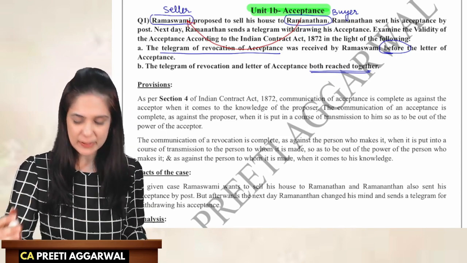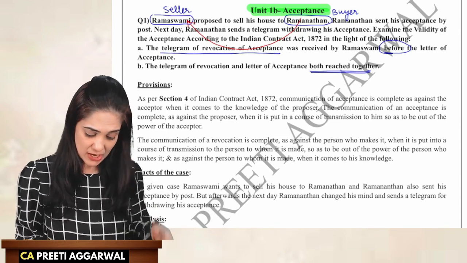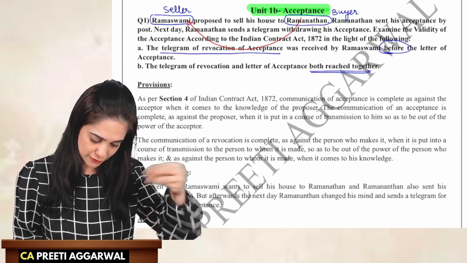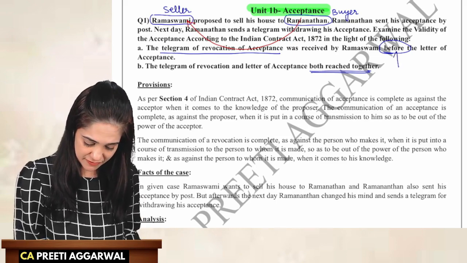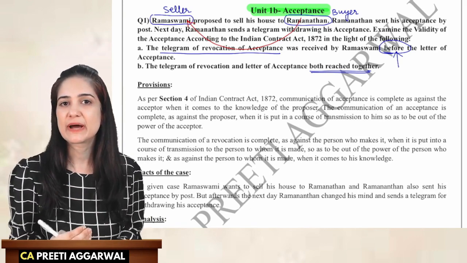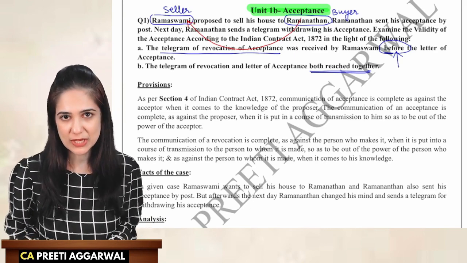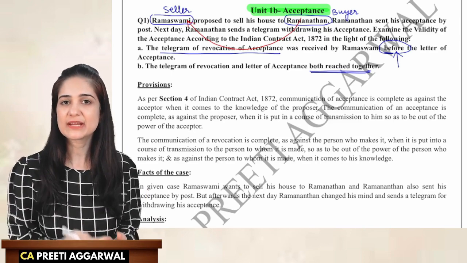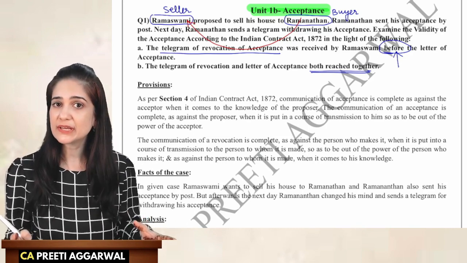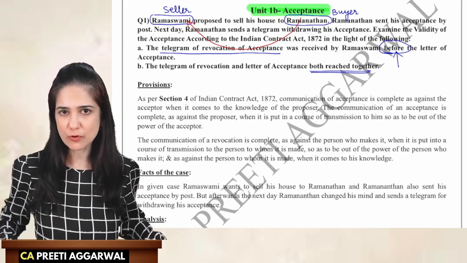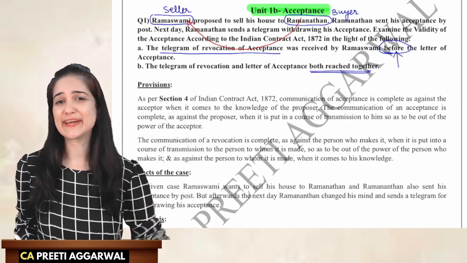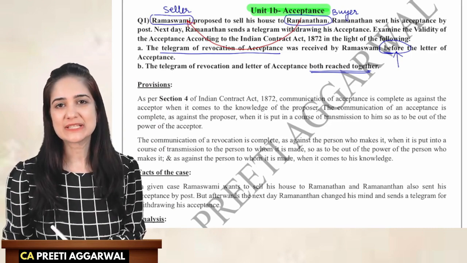Now, Ramaswamy proposed to sell his house to Ramanathan. All right. So, the buyer also conveyed his acceptance, but then he decided to revoke the acceptance. Now, the telegram reached even before the letter of acceptance. That is what we wanted. That is why the revocation must always be sent by a faster means of communication, and that was our intention, that the telegram should reach before the letter of acceptance. So if the telegram has already reached, then the acceptance is revoked. Even after that, if the buyer wants to accept the offer, he cannot, because the revocation was received earlier.